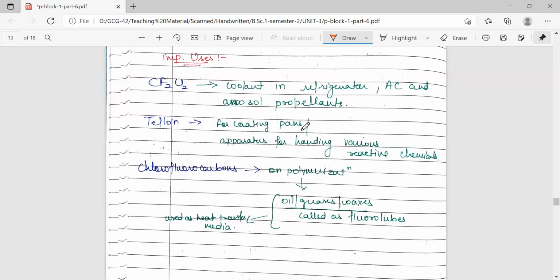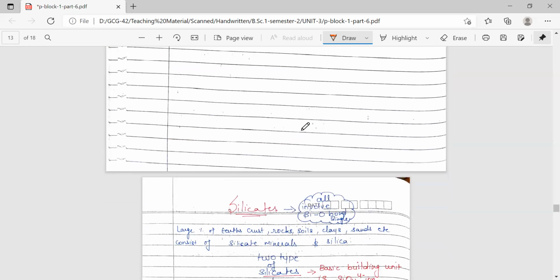Also, the chlorofluorocarbons on polymerization give us some kind of oils, greases, and waxes, which are called fluorolubes, which are used as important heat transfer media. So these are some of the applications of chlorofluorocarbons. So that is it for the fluorocarbons.